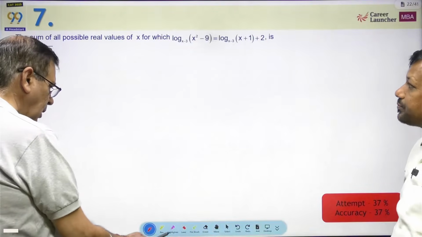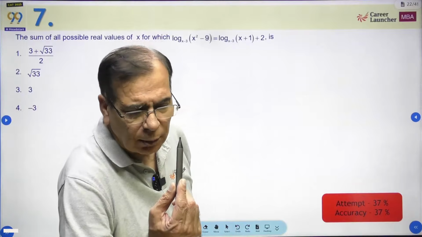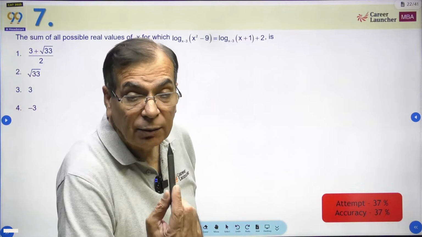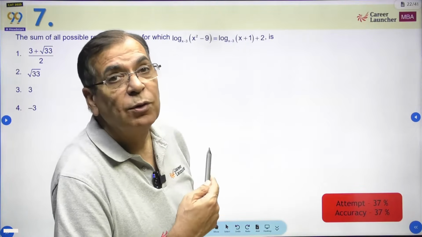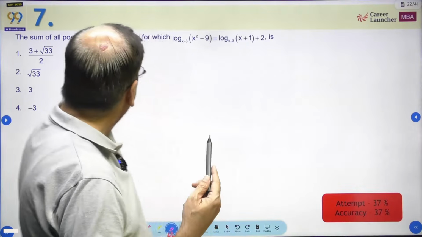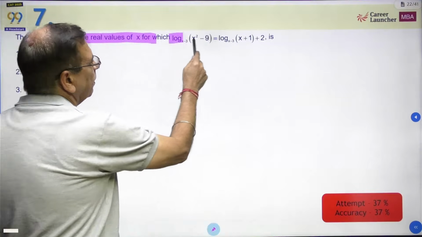This one. A very, very interesting question. We will do it in 2 ways. First we will do it by the mathematical method which most of the students have used. Then we will tell you what jugaad or what choice could have been used in this, which would have helped you save a lot of time. Okay? Sum of all possible real values of x for which this expression holds true.